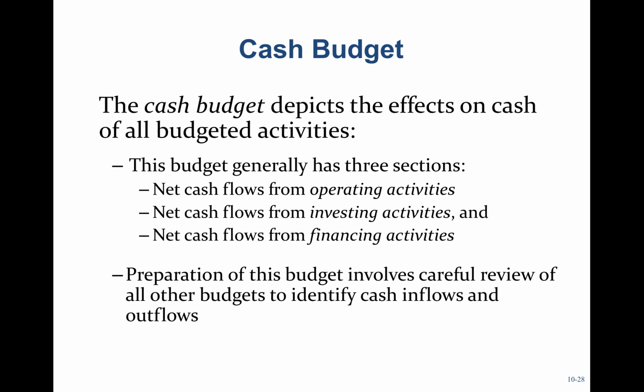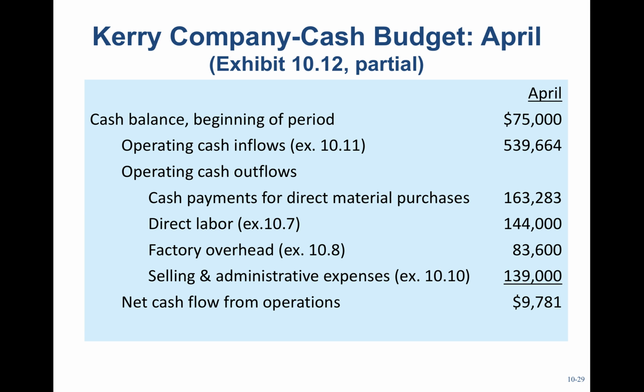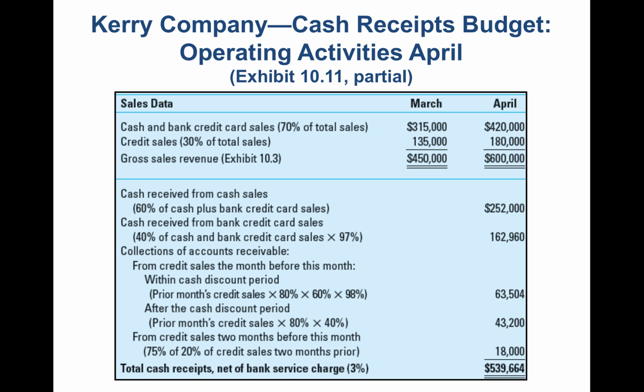So the cash budget is going to typically be a summation of our other budgets. I've got cash balance at the beginning of the period, 75,000. That's given. Operating cash inflows, that's from the previous budget, 539,664, which we just computed.